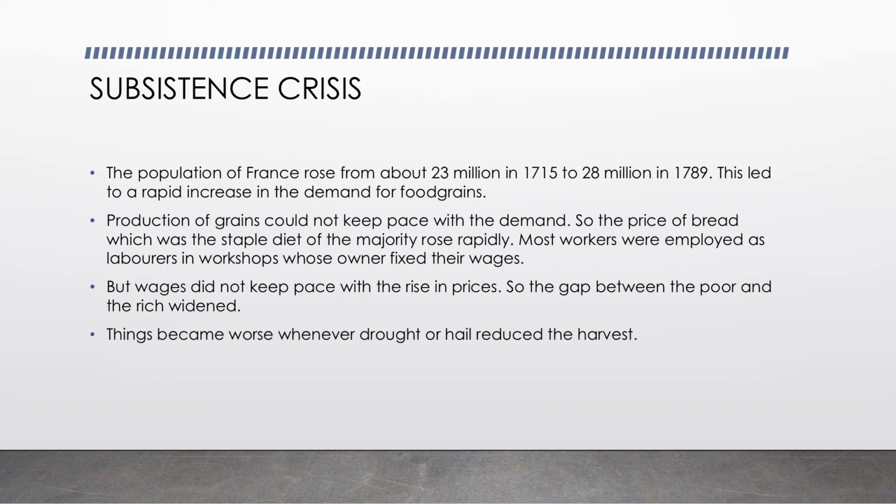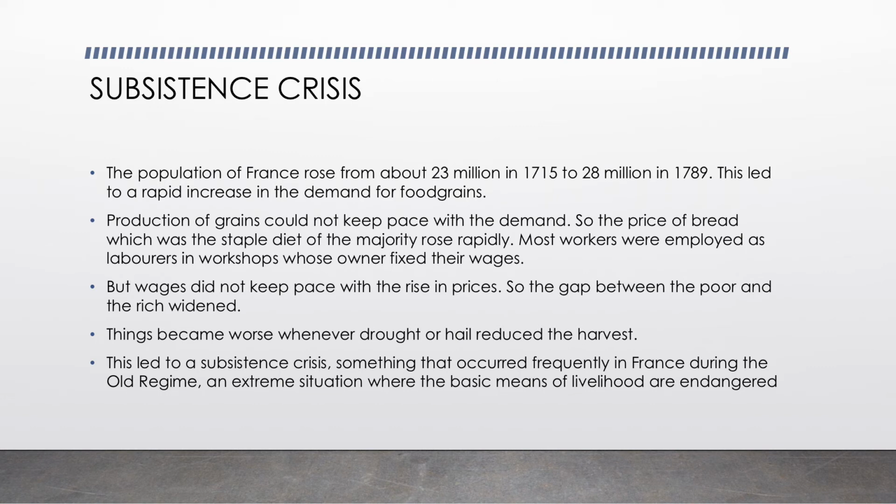And plus, when there was drought or hail, things became worse, right? Because there's going to be a bad harvest. What did all of this lead to? This led to subsistence crisis, and this crisis occurred frequently in France during the Old Regime.